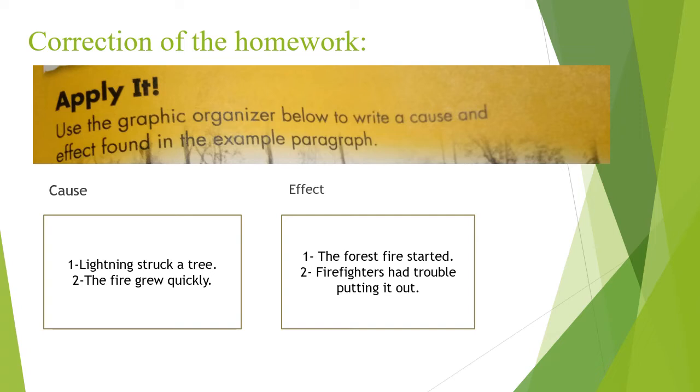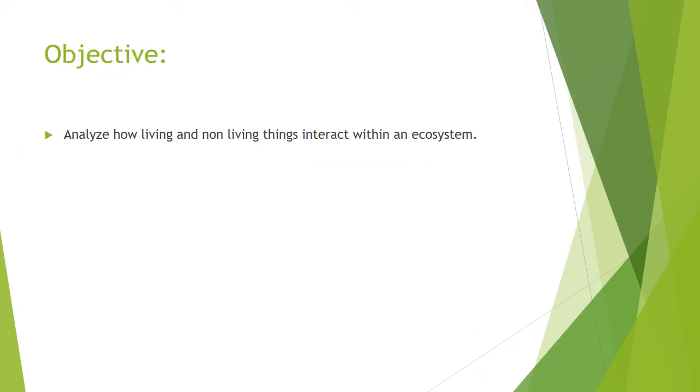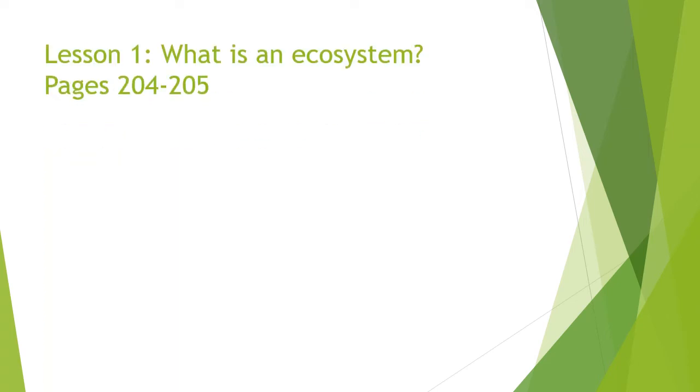So a cause is why something happens. An effect is what happens. Objective for today: analyze how living and non-living things interact within an ecosystem. Please open your science books at pages 204 to 205. Lesson 1. What is an ecosystem?